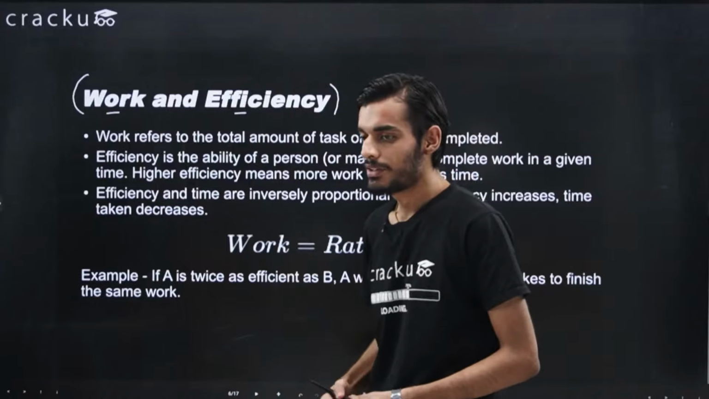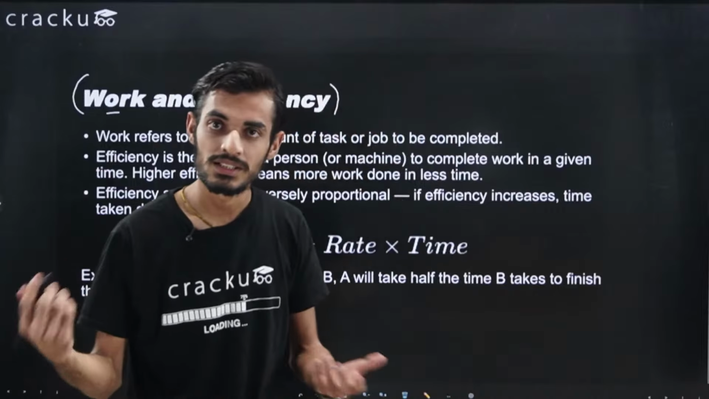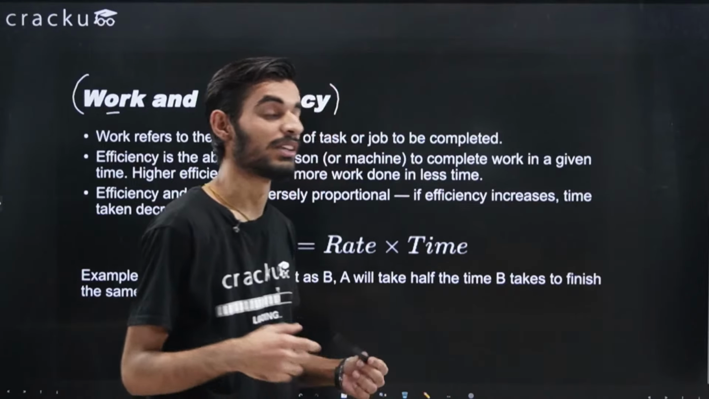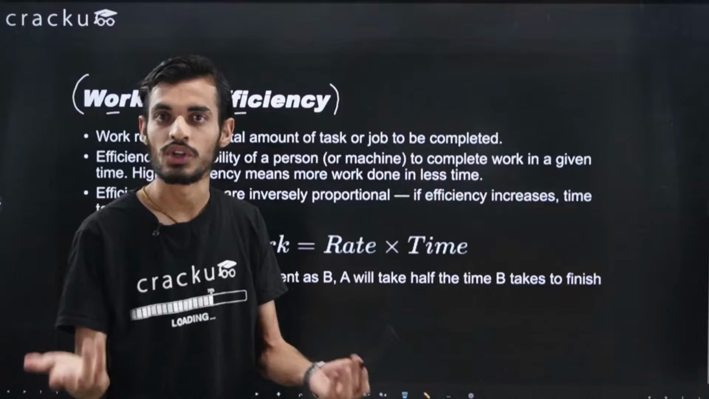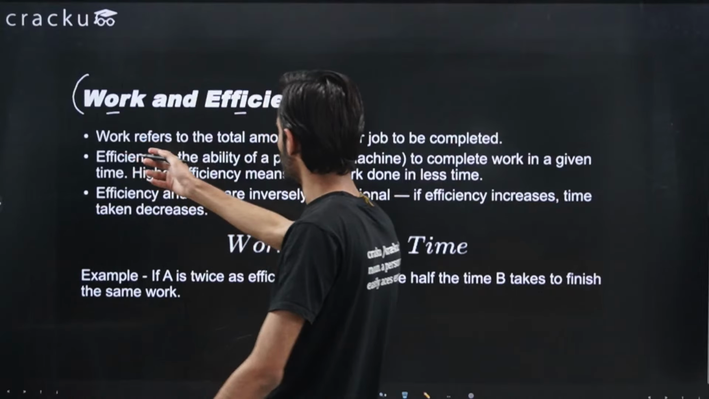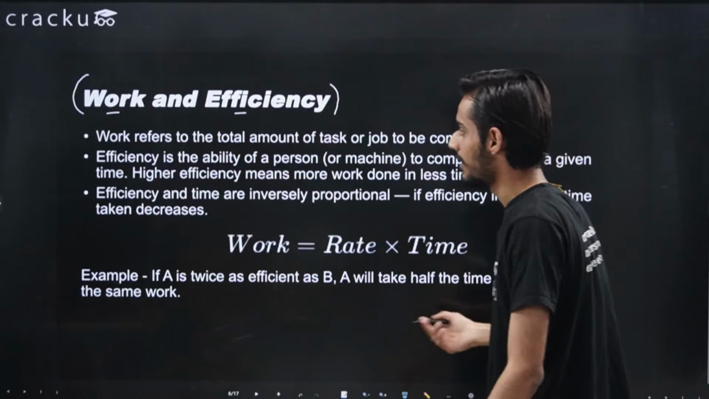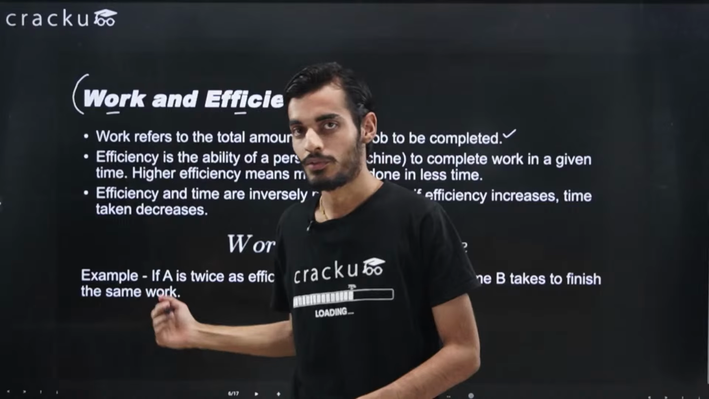For example, let's say you have a task of making some chairs, or maybe some construction work is going on, right? So that is a task. If you are, let's say, making something to eat for yourself, all those things are task or job. So that is the work. Work refers to the total amount of task or job that you have to complete. Right? That was the basic definition about work.